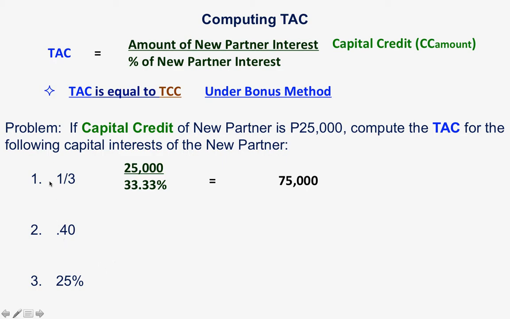If the percentage of partner's interest is 0.4, that is equivalent to 40%. Doing the mathematical calculation, 25,000 divided by 40%, you will have 62,500. And for number 3, 25,000 over 25%, you have the total agreed capital at 100,000. Take note of that.